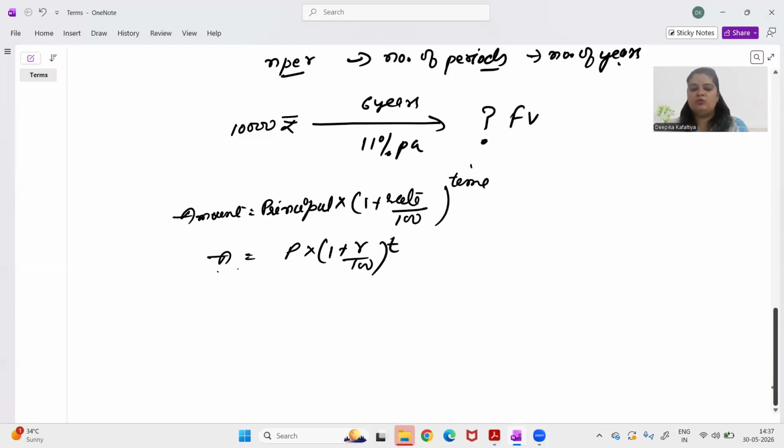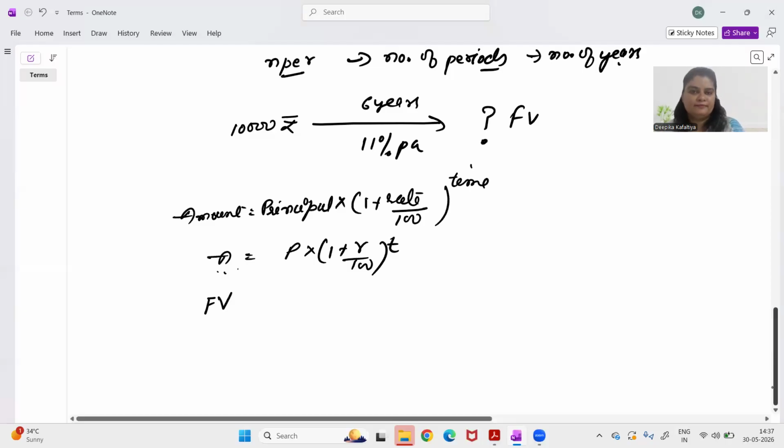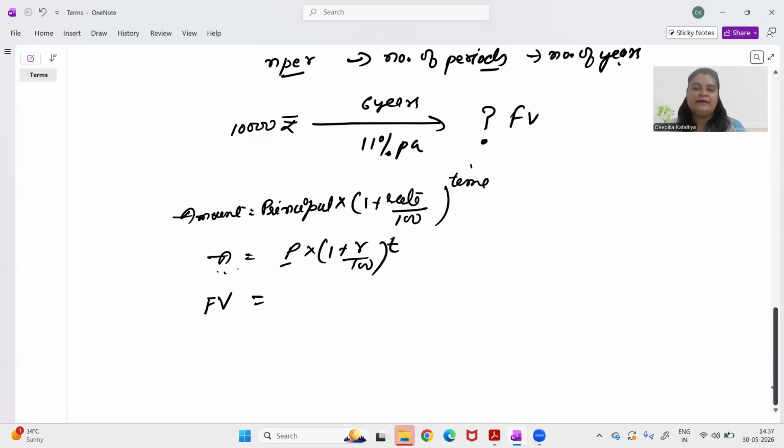So what is amount? Amount is something that you are going to get in future, right? So can I also say that this amount is actually your future value? What is this principal? Principal is the amount that you have invested today, so can I say this principal is actually present value? Then 1 plus, what is this rate?